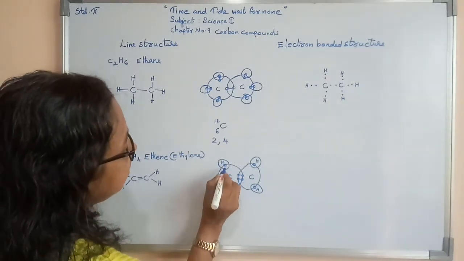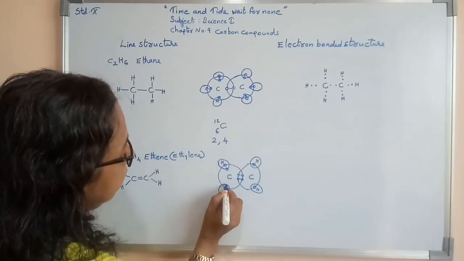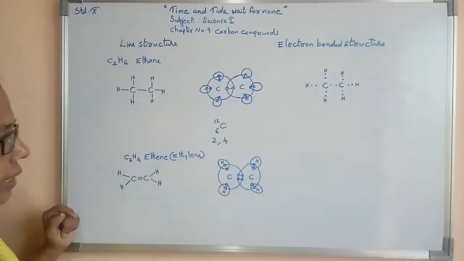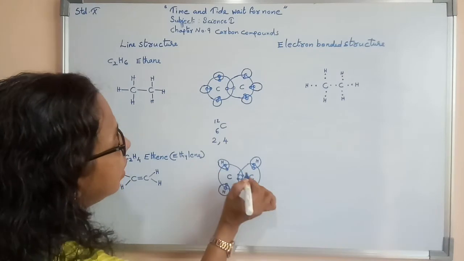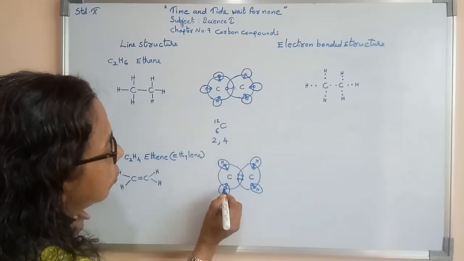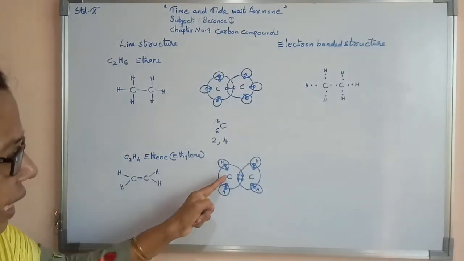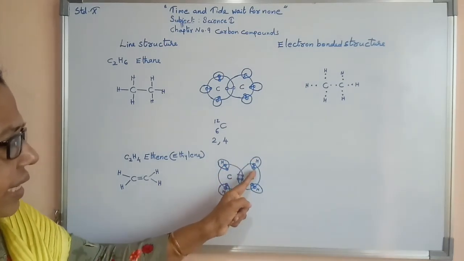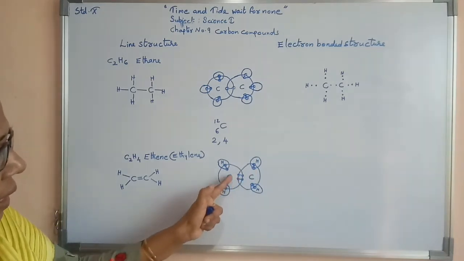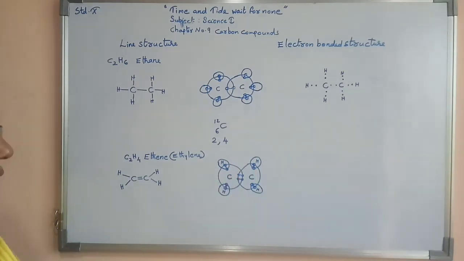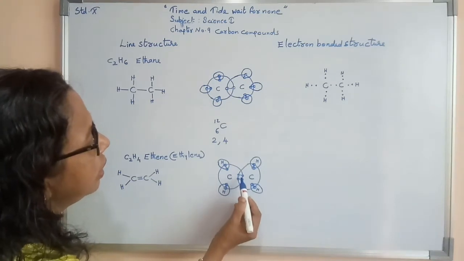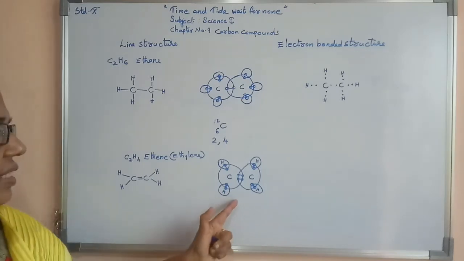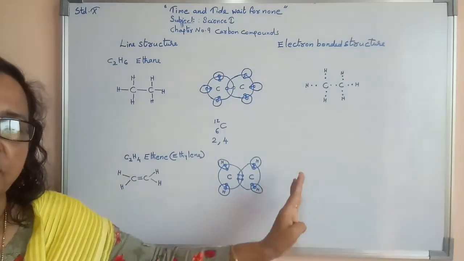Now for this hydrogen, 1 electron I am showing here, this hydrogen's electron here, this hydrogen's electron here, this hydrogen's electron here. Now we can see that here single bond, single bond, single bond, single bond. Why? Because single electron sharing is there. But here double electron sharing is there. So here we can say double bond formation between these two carbons. Now we will study the electron dotted structure of ethene.